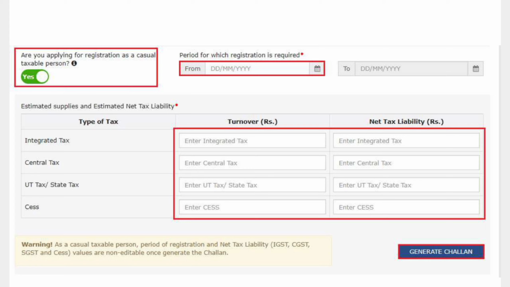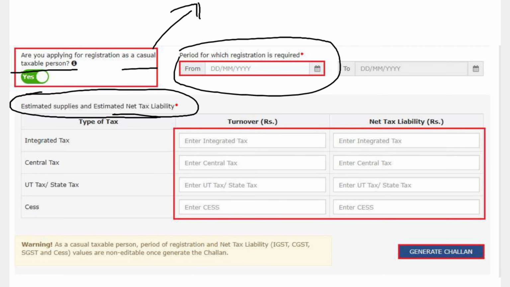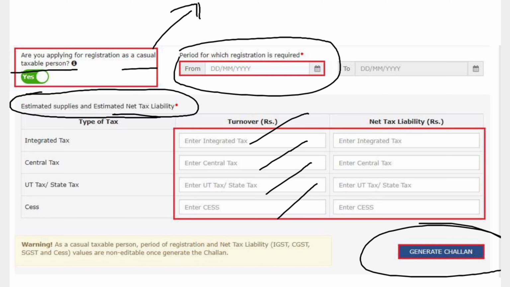I have already told you that non-resident taxable person is a separate form, and casual taxable person is the same form as the regular one. As a taxpayer you need to choose casual taxable person. You can apply for a period of 90 days. If you click on this, you have to pay the liability advance amount. As I told in the CTP, the advance amount after registering, net input you can calculate, and you have to pay IGST this much, CGST this much, UTGST this much and cess this much, and you have to generate the challan and make the payment.